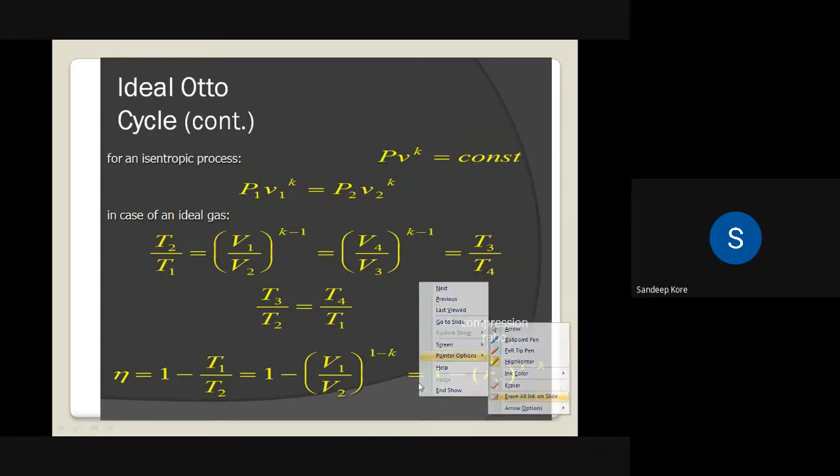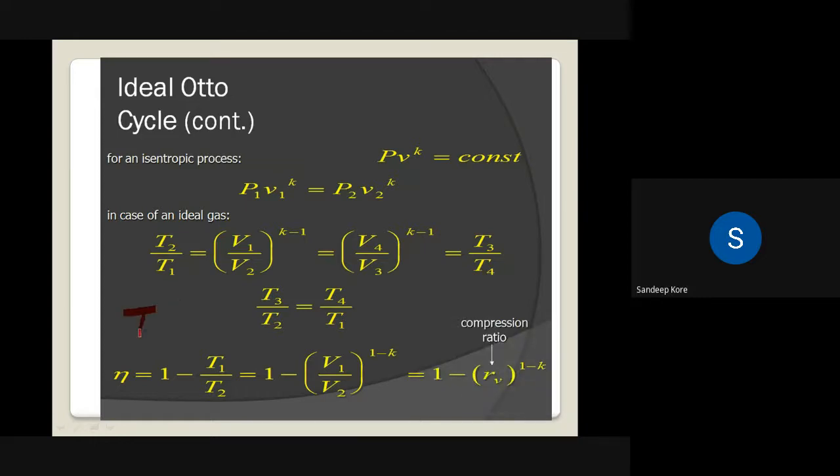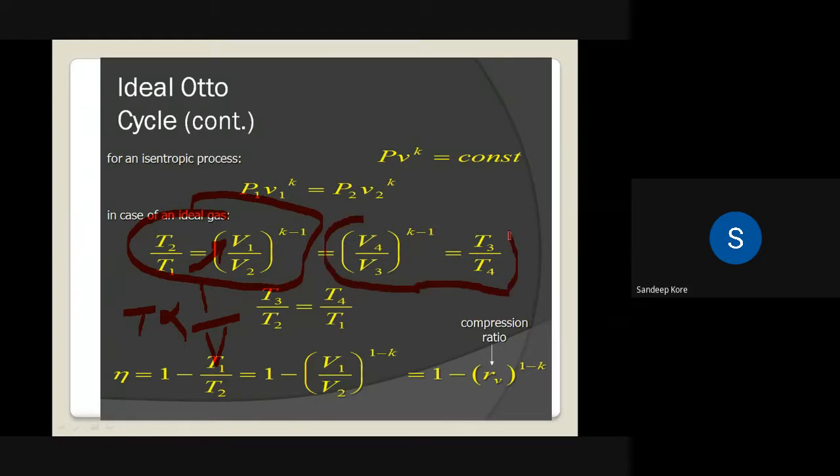Once again, I am repeating, T and V are inversely proportional. So for T2 upon T1, the 1 goes to the numerator side because they are inversely proportional. T2 upon T1 is equal to V1 by V2 raised to gamma minus 1. So this is for isentropic process 1 to 2. Similarly, for isentropic process 3 to 4, we can write T3 by T4 is equal to, now 4 goes to the numerator, V4 by V3 raised to gamma minus 1.